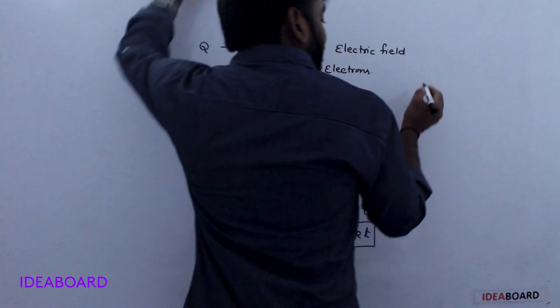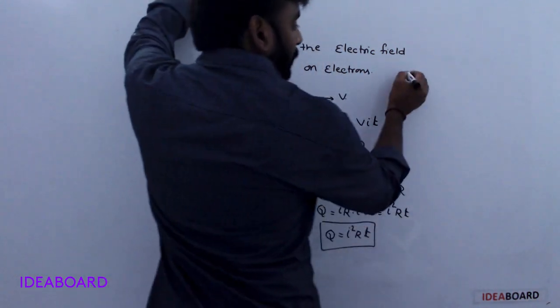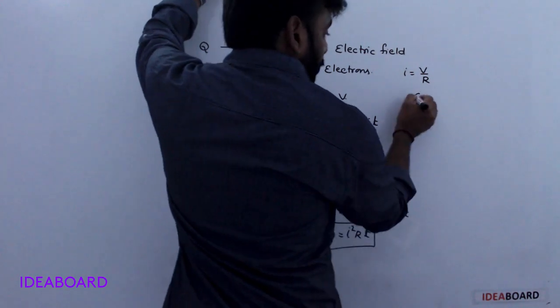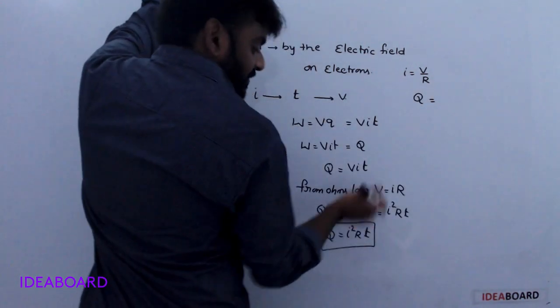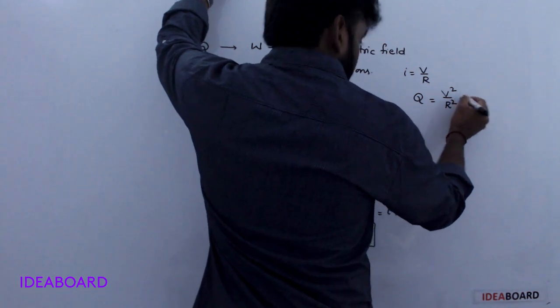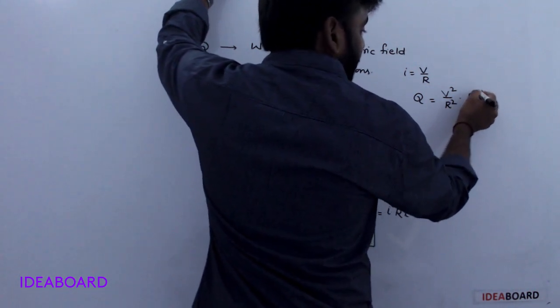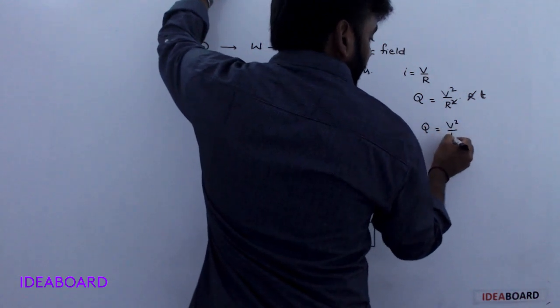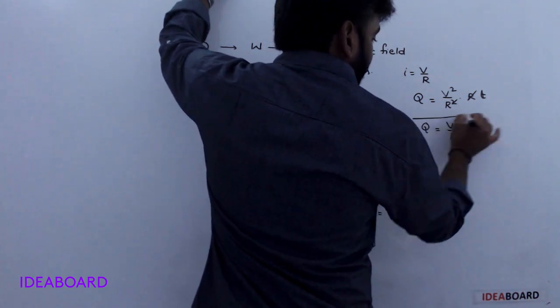In terms of potential, I is equal to V by R. Here Q is equal to V square by R square into R into t. R cancels, so Q is equal to V square by R into t.